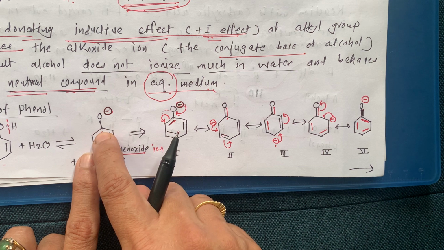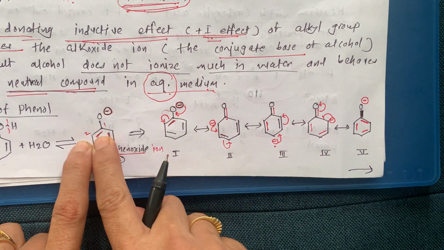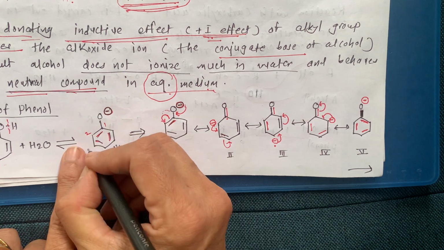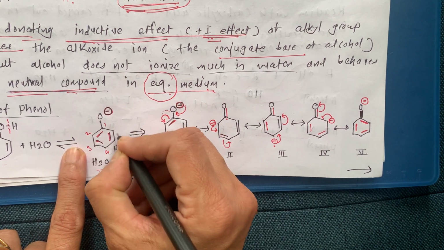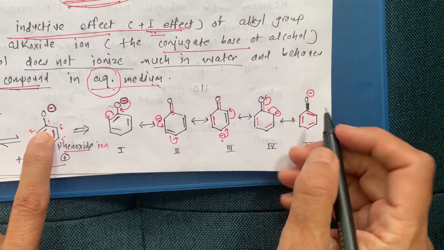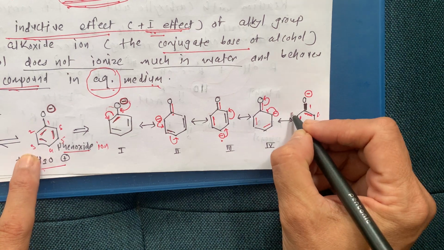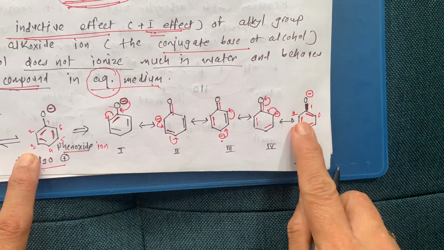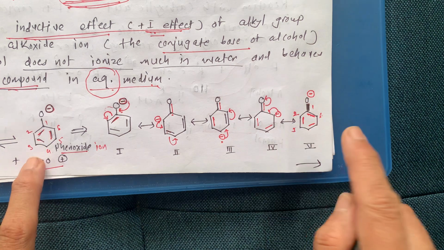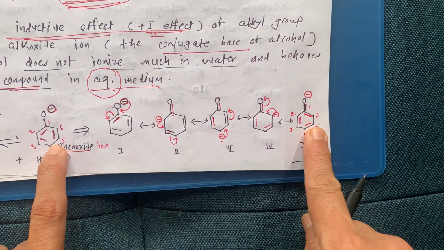Initially here it is a double bond. Suppose this is the C1 carbon and this is the C2 carbon, then there is the double bond. This is third, this is fourth, this is fifth, and this is sixth. Now what is the position? See here, in between 1 and 6 there is a double bond. In between 2 and 3 there is a double bond, which is not here. In between 4 and 5th carbon there is a double bond, which is not in the initial position.